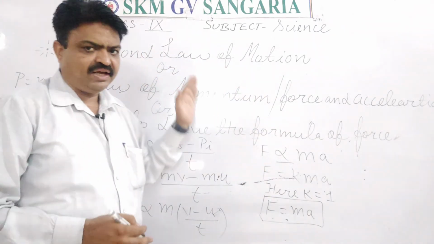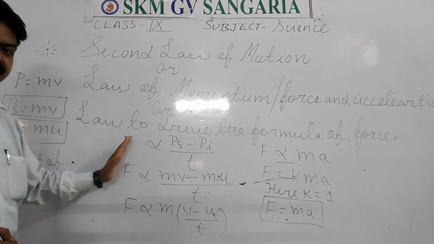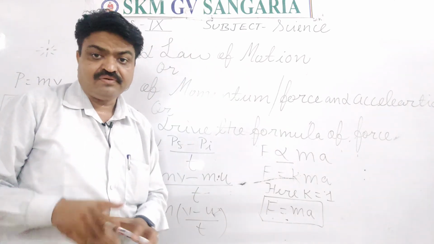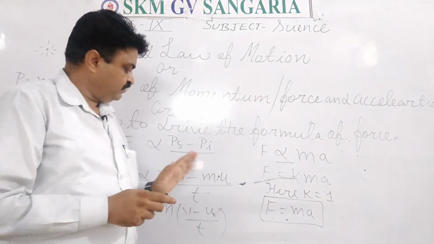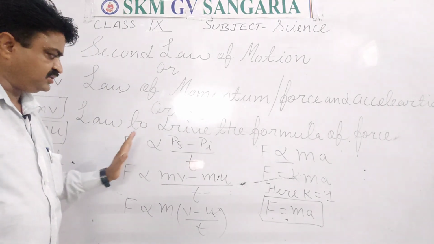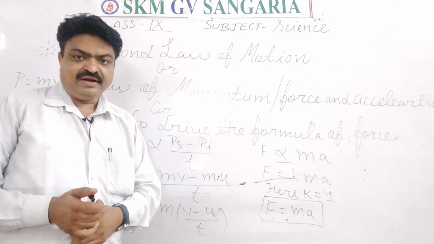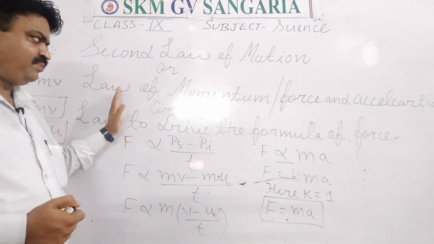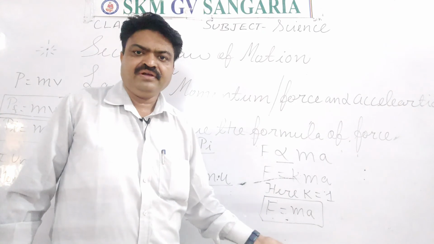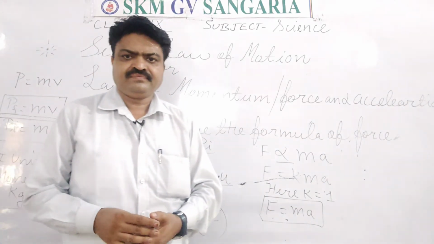So that is the second law of motion. What you will write is that the force is directly proportional to the rate of change in momentum of an object. Or another definition you can write: force is directly proportional to the change in momentum per unit time. The formula you will derive with the help of this is F is equal to ma. It is the formula of force, and you will use this formula in different numericals.